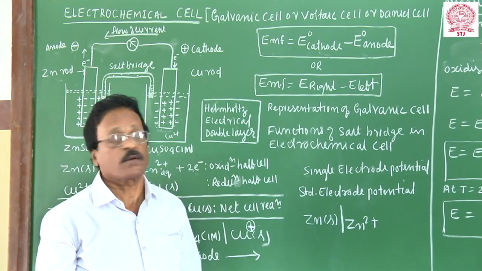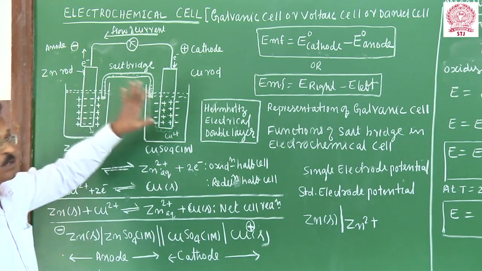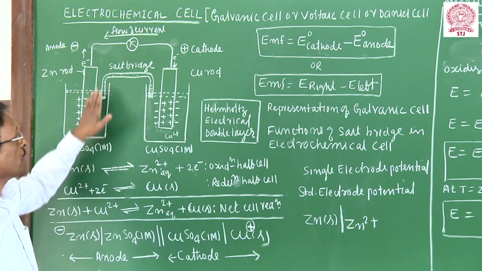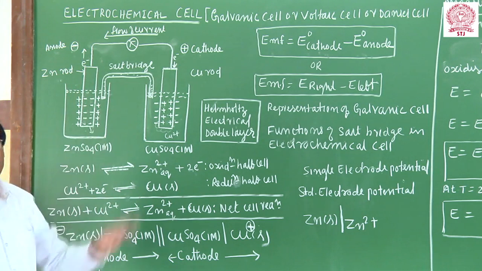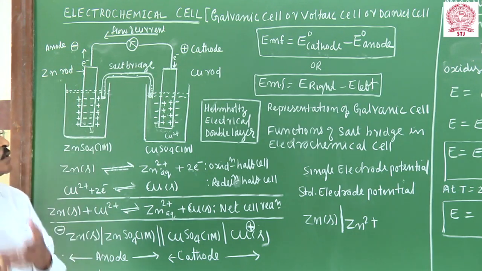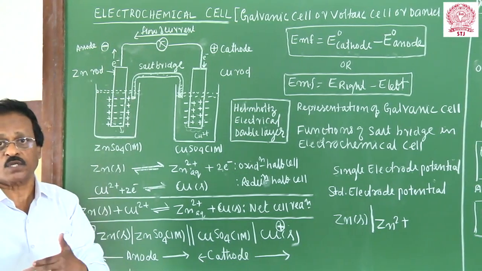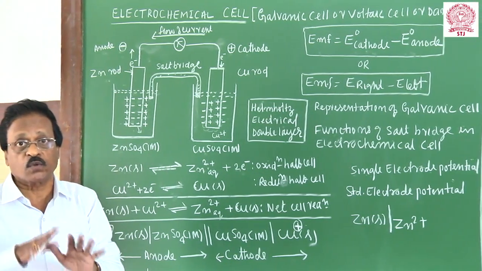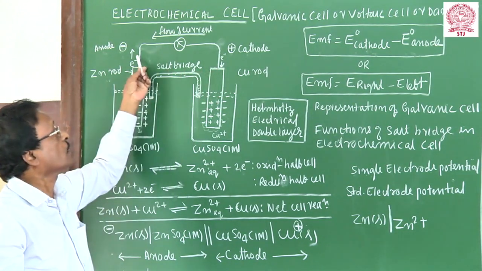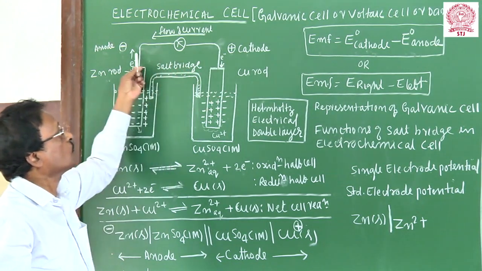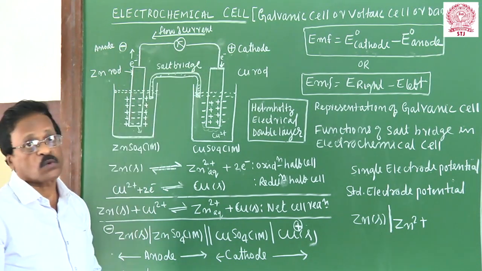I have taken two single electrodes, one more reactive and one less reactive. Internally I connected them through a salt bridge and externally through a voltmeter. We can see the current flows in the outer circuit, from cathode to anode, because of the potential difference between the two electrodes. This potential difference between the cathode and anode is called the electromotive force of a cell.